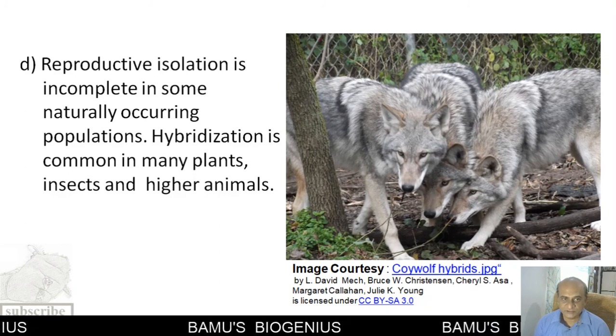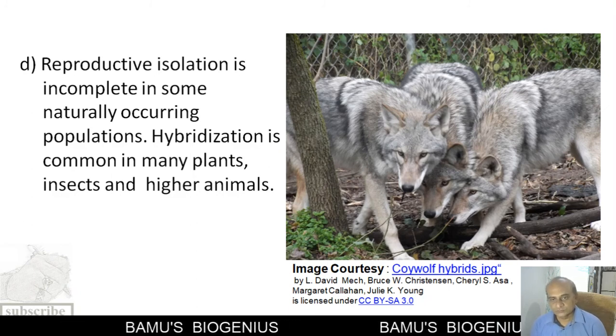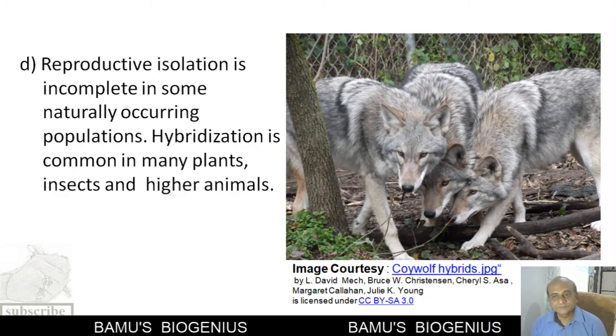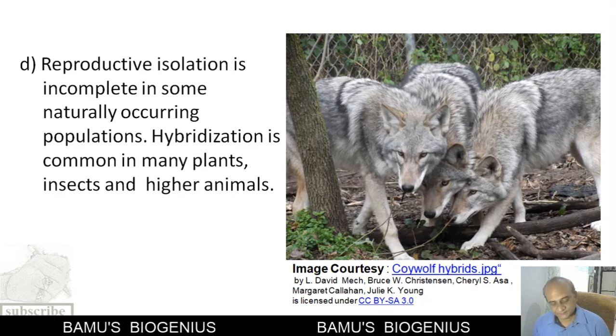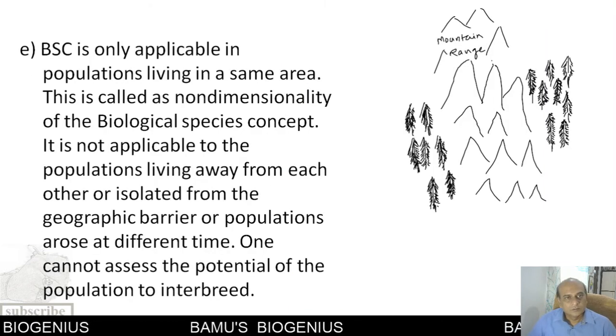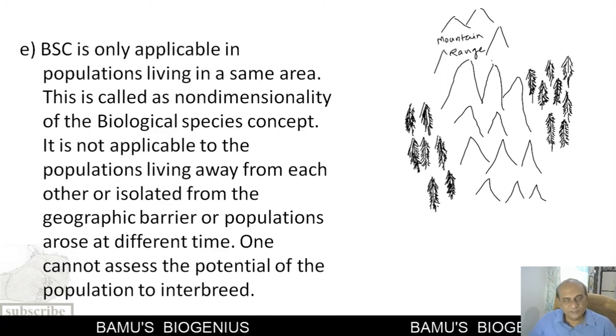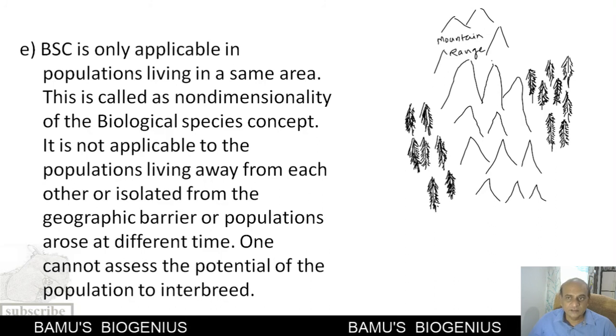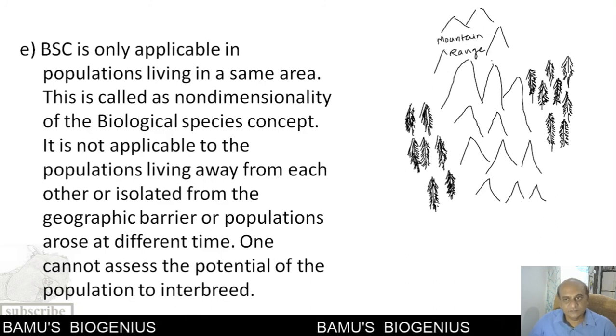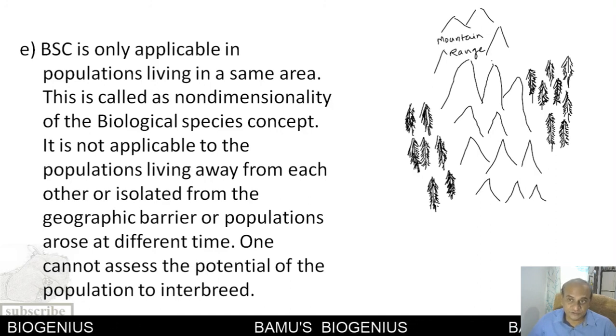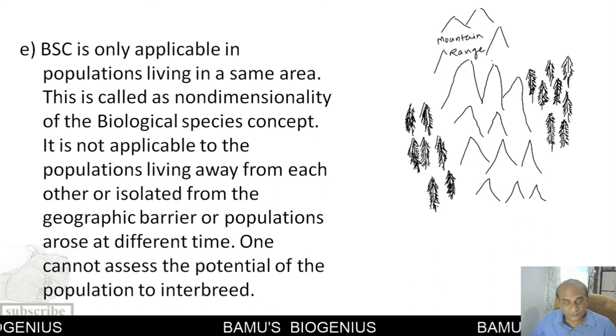Such type of hybridization is also found in plants, insects, and higher animals. So this is one of the drawbacks of the biological species concept. Now another drawback of the biological species concept is that it is only applicable to populations which are living in the same area, or in a particular time period. If they are contemporary, then and only then can we use this biological species concept on those particular populations.